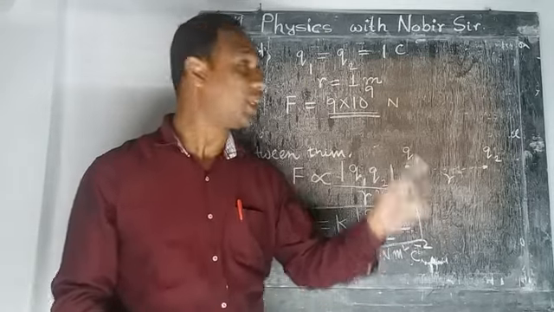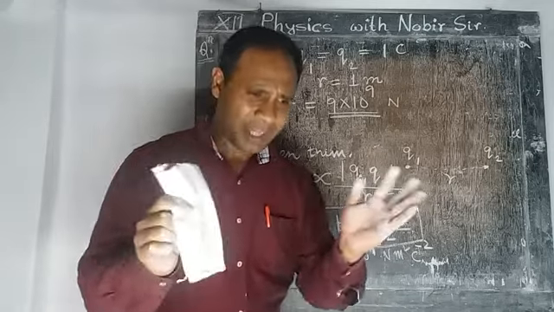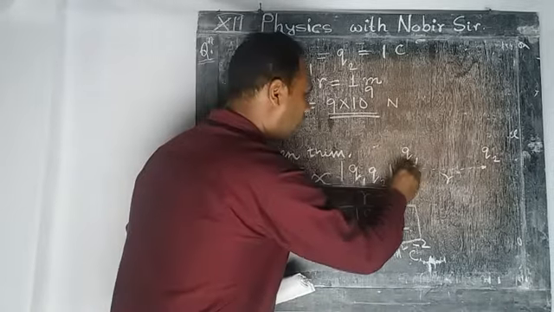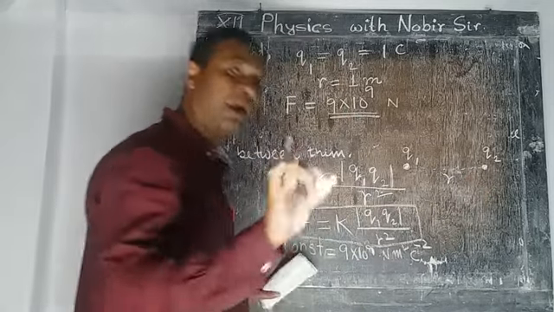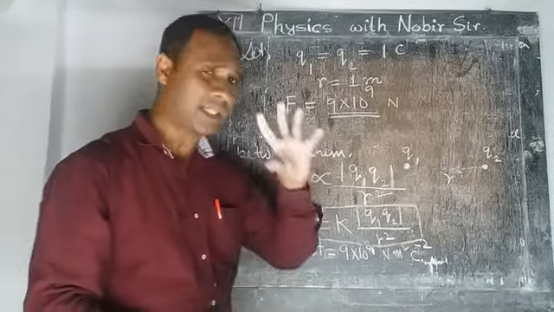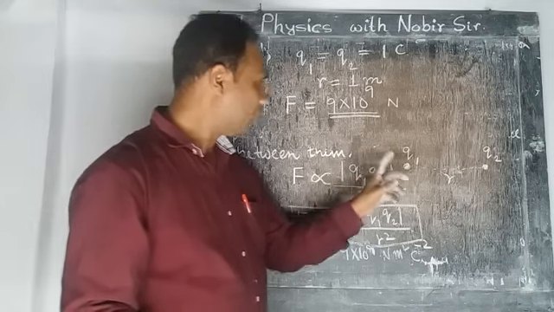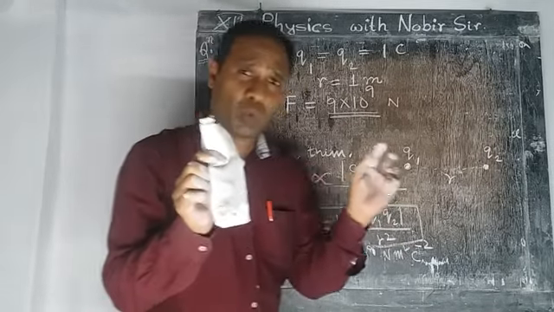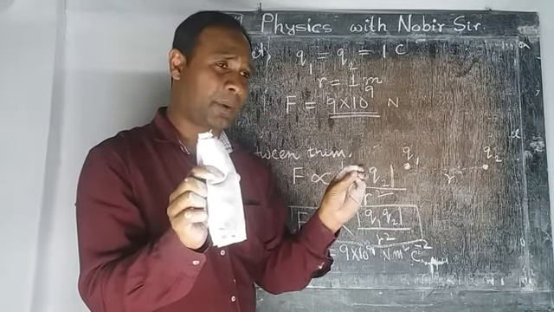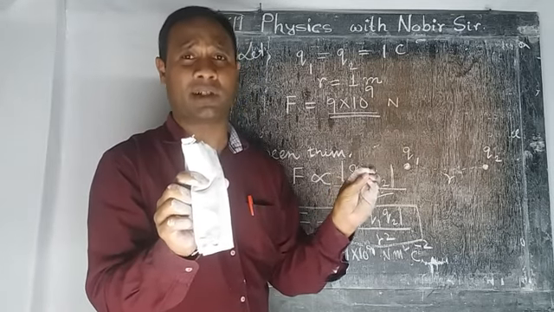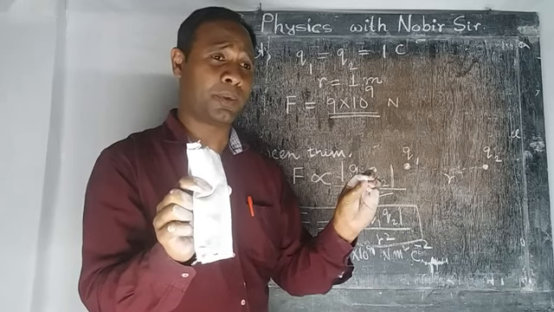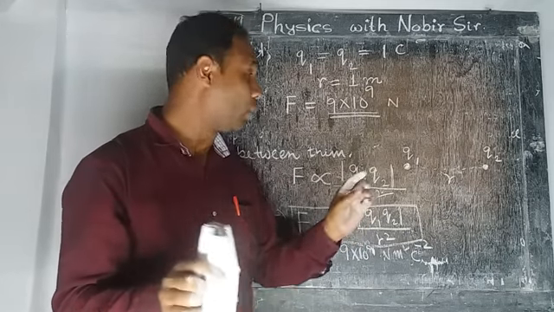Now what is 1 Coulomb charge? From this you can imagine that 1 Coulomb charge means that amount of charge such that when two such charges are separated at a distance of 1 meter, there is a force of repulsion between them. Why is it repulsion?